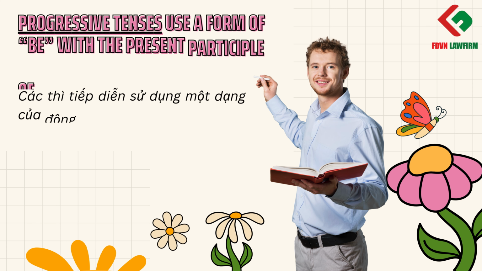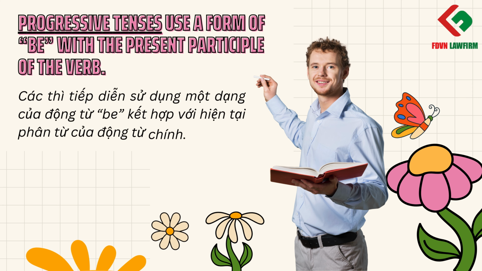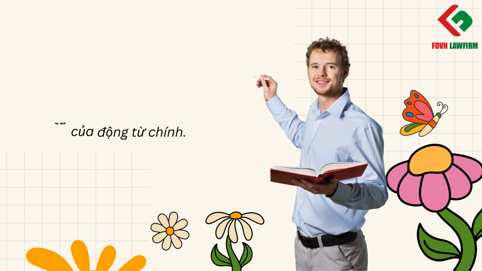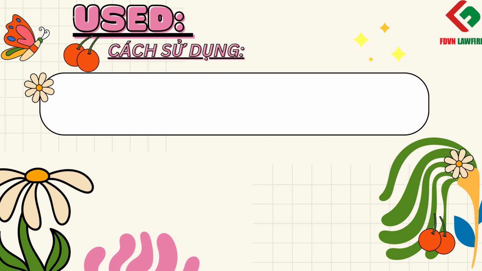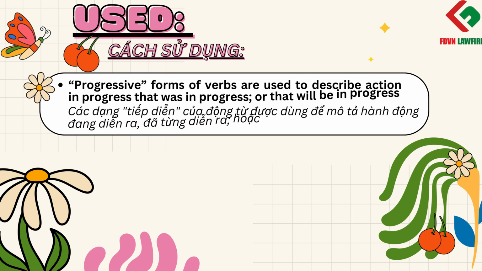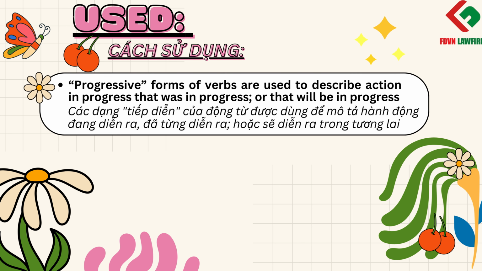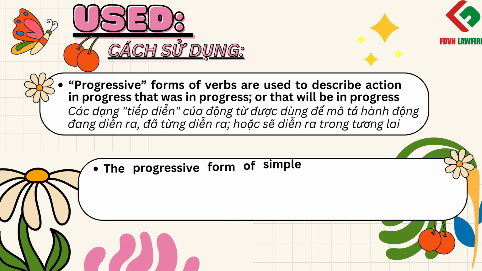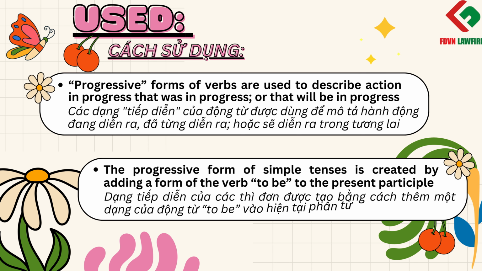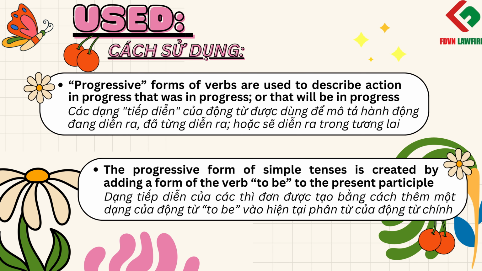Progressive tenses use a form of be with the present participle of the verb. Here is how to use progressive tenses. Progressive forms of verbs are used to describe action in progress, that was in progress, or that will be in progress. The progressive form of simple tenses is created by adding a form of the verb to be to the present participle.